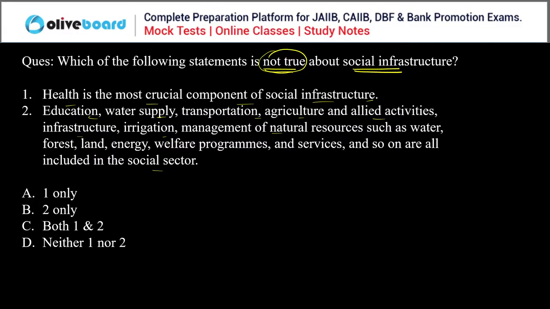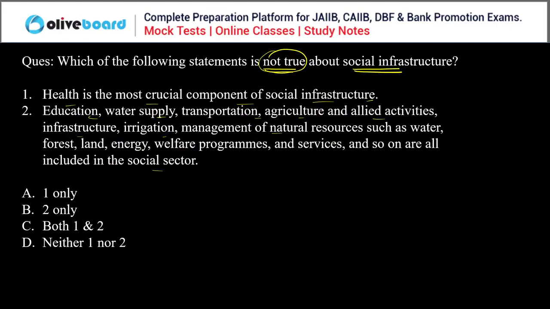Everyone, please answer this question. Which of the following is not true about social infrastructure?